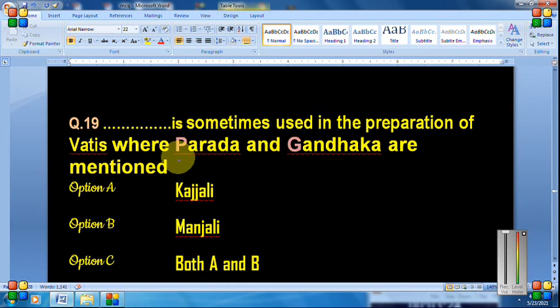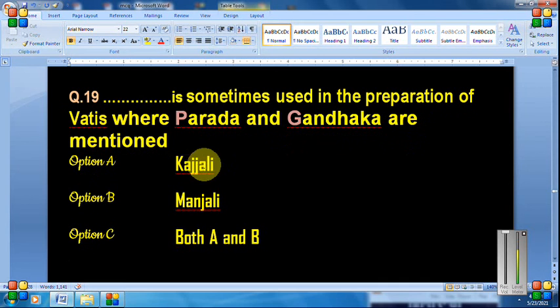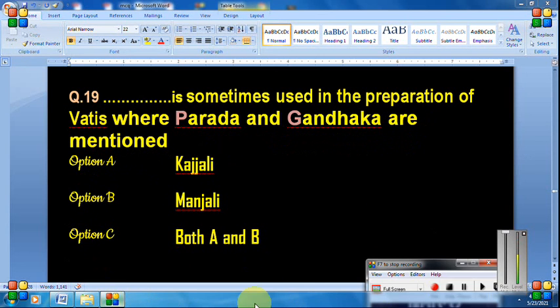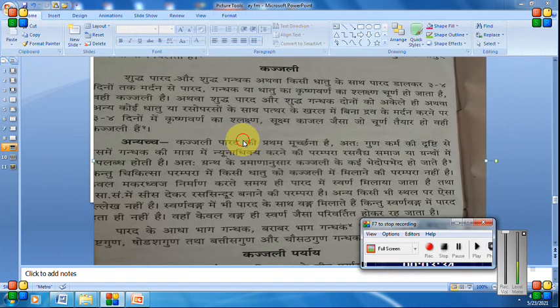Dash is sometimes used in the preparation of vatis, where Parad and Gandhak are mentioned. I hope you know the answer. Kajli preparation. Please read this line.